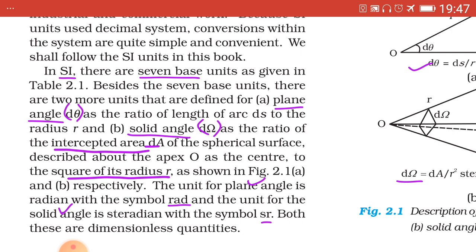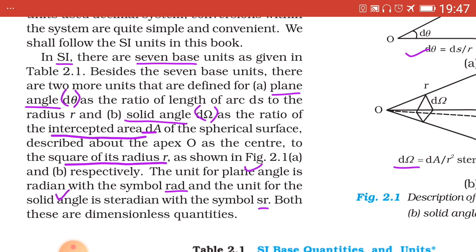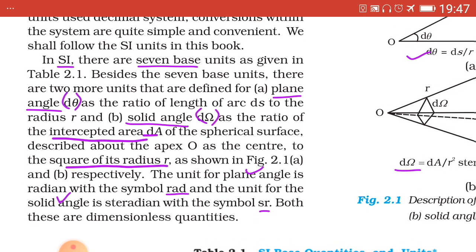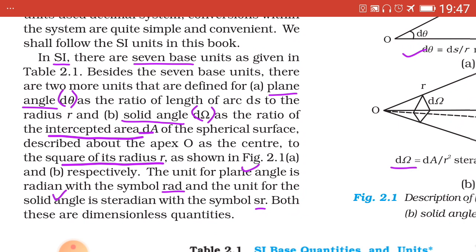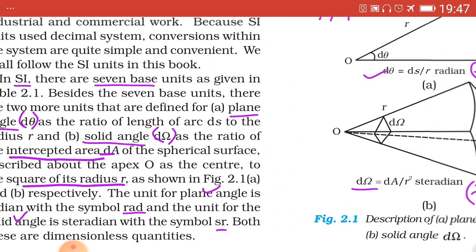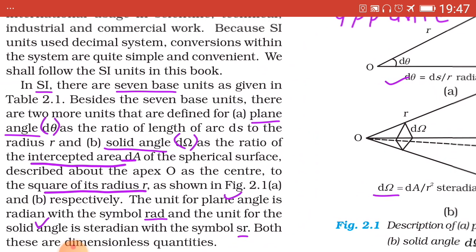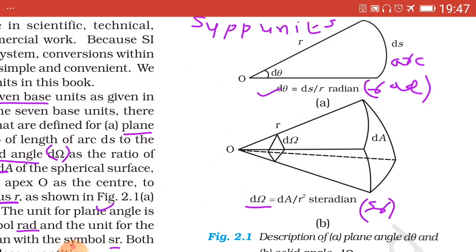Before that, we see 2 supplementary units, and the 2 supplementary physical quantities are plane angle denoted by d theta and solid angle denoted by d omega, which is both of the angles are shown in the diagram given besides.